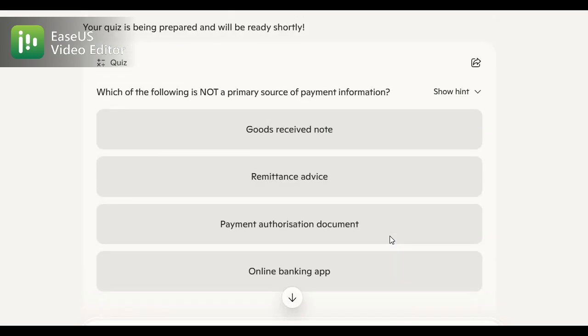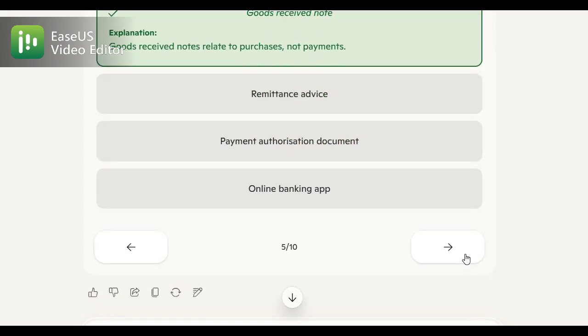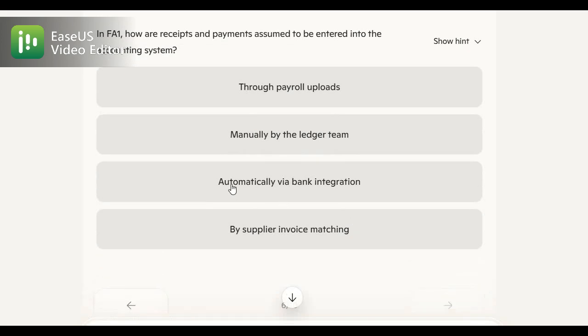Here we have, which of the following is not a primary source of payment information? Here the GRN, goods received note, relates to purchase, not payment. So this is the wrong one. Then we have number six.